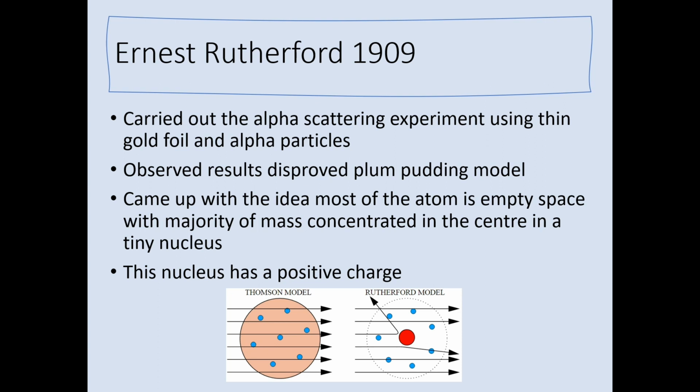Now, because of the work of Charles Augustin de Coulomb with the idea that opposite charges attract, and like charges repel, the nucleus of the atom deflecting away the positive alpha particles must mean the nucleus itself has a positive charge. Therefore, the nucleus is made up of protons. So this was really important. It completely redesigned the model of the atom as we know it.